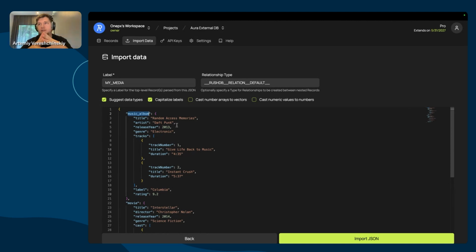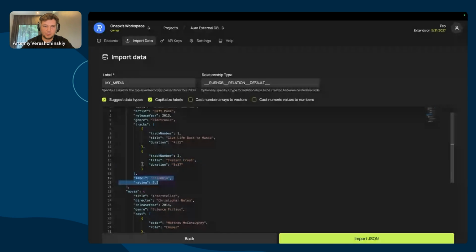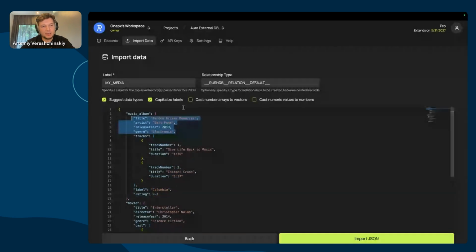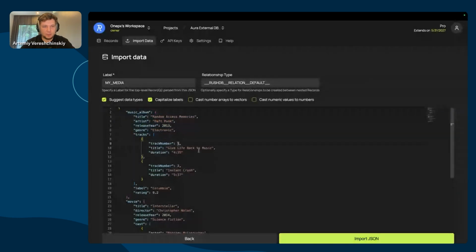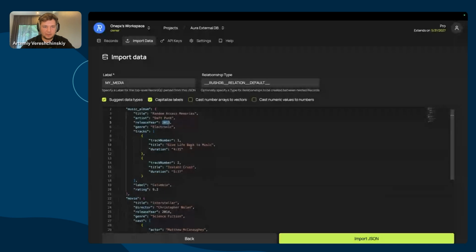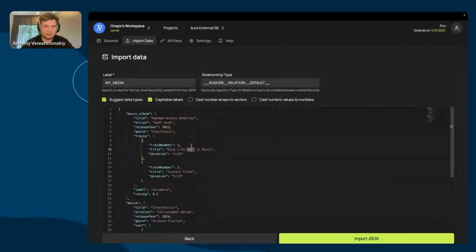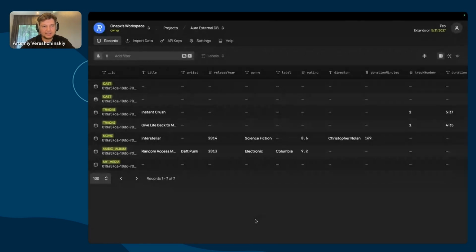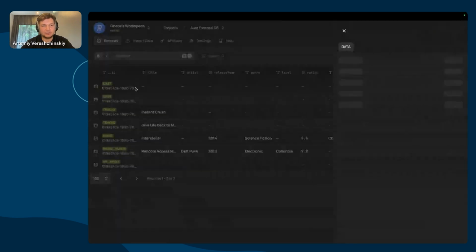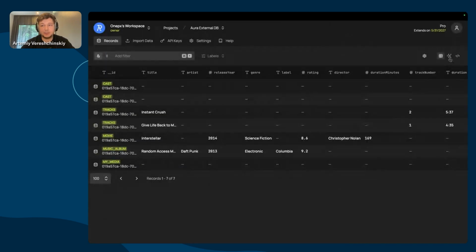As I mentioned, we have normalization boundaries. This is a flat record. This is a nested record. This and the other nested record. And these are properties of level 1. What else do we have here? We have a number, we have a string, we don't have a datetime here, but that's not a big deal. Let's import it and see how instantly it creates a graph out of simple data.